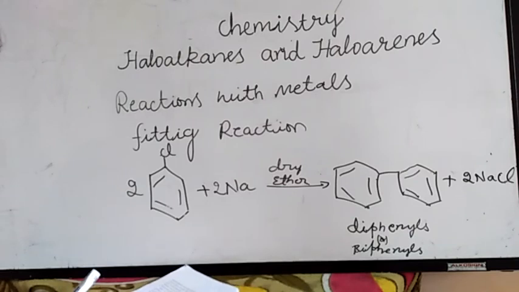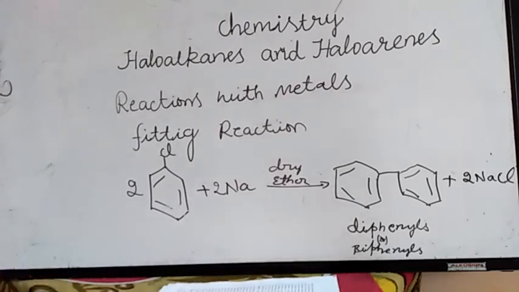Grignard reagents, organometallic compounds, dehydrohalogenation, Zaitsev rule, and electrophilic substitution reactions are important. Chlorination, nitration, sulfonation, Friedel-Crafts reaction, Fittig reaction, Wurtz-Fittig reaction and Wurtz reaction are very, very important.